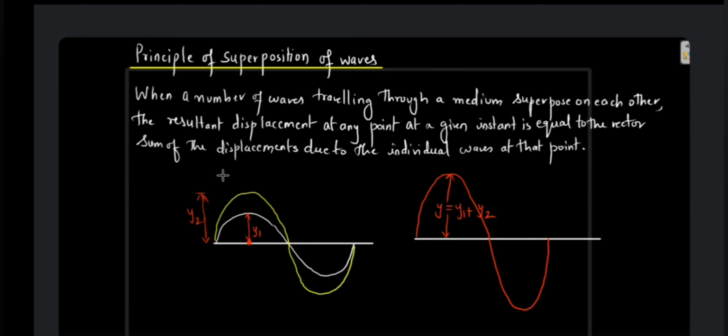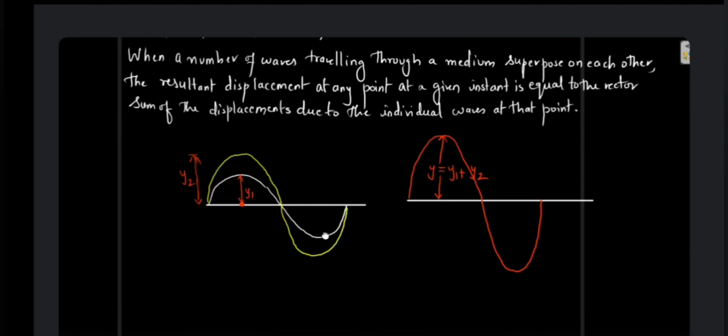This first white wave which you can see over here is going to displace this particle by y1 as if the other yellow wave is not present, and the yellow wave is going to displace this particle as if the white wave is not present. The total displacement over here will be the vector sum of the two displacements. So what can we say from here?